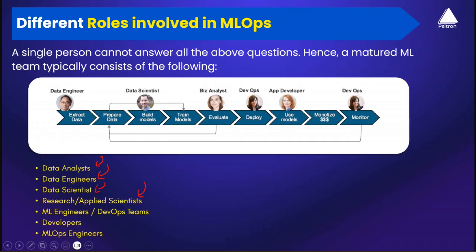But what do ML engineers do? Their work overlaps with data engineers, and ML engineers mostly focus on taking the model trained by your data scientist and deploying it to production. So ML engineers are basically deployment people, we can say.